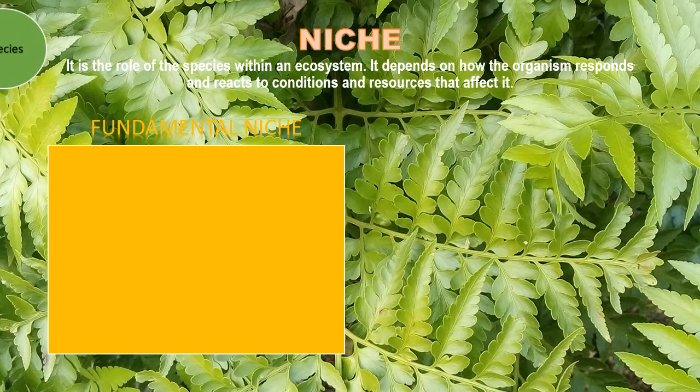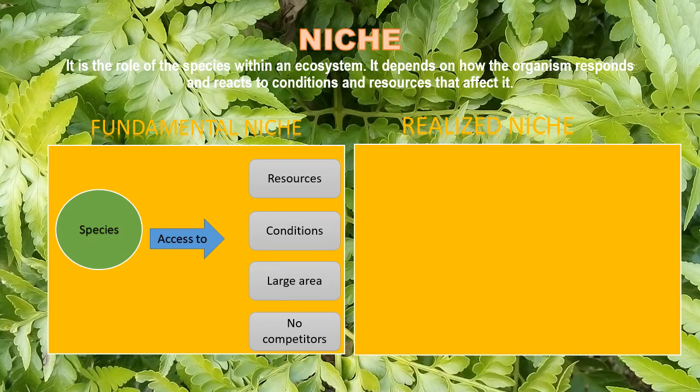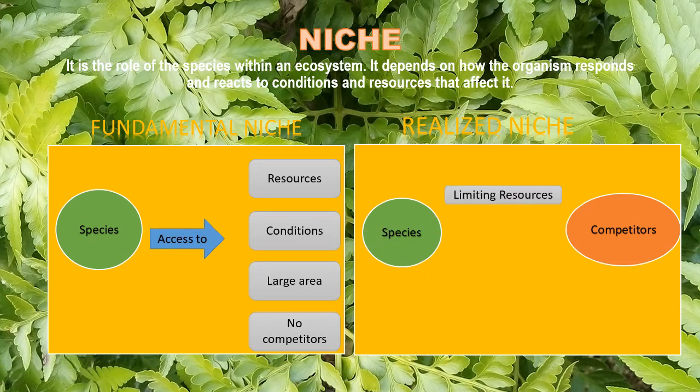A fundamental niche consists of a species that has access to a lot of resources and conditions in a very large area with no competitors. On the other hand, a realized niche consists of species with other interspecific competitors who are competing for limiting resources and limiting conditions in a small area.